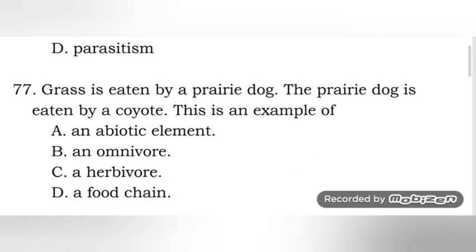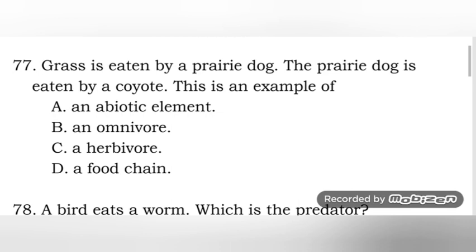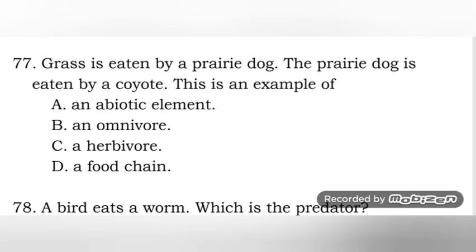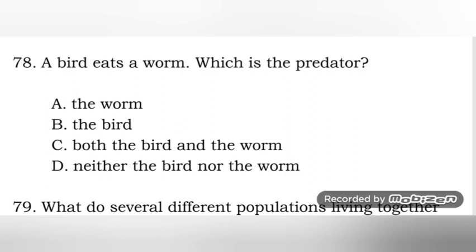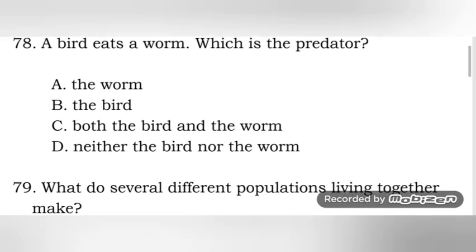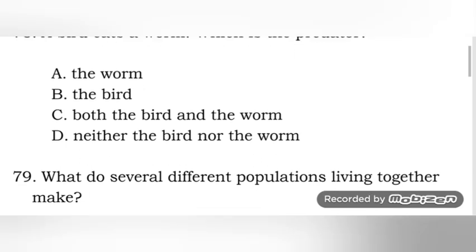Next one, grass is eaten by a prairie dog, and the prairie dog is eaten by a coyote. This is an example of a food chain. Food chain, because we have a producer, a herbivore or first order consumer, and the second order consumer. Number 78, a bird eats a worm. Which is the predator? Of course, the bird. The worm is the prey. The answer here is letter B.